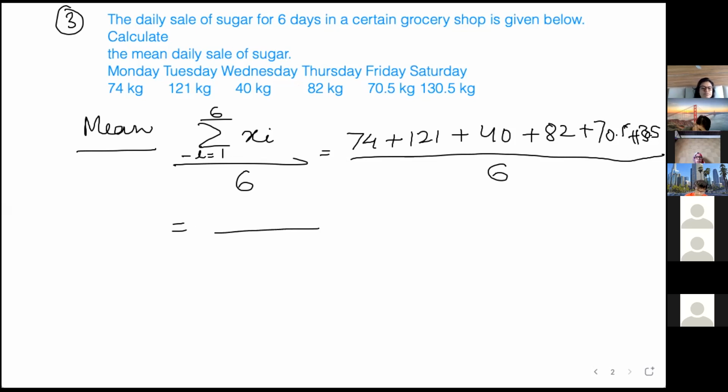How much is the total? Ma'am, what did you write next to plus 70? 70.5, this one. Okay, all the readings you have to add. You have to add this for some of the readings. How much are you getting? Has anyone added? Sum.